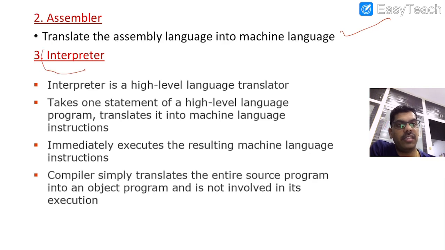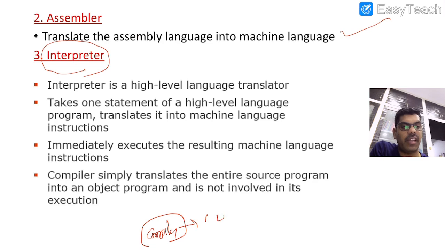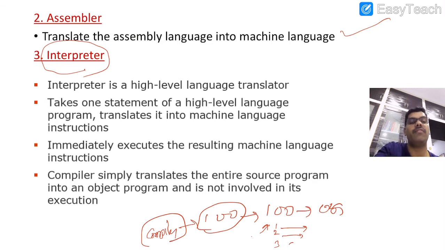And here interpreter is a new term which is going to play the role of translator again. It is also used to convert the high level language instructions into machine level language instructions. But the difference between compiler and interpreter is that compiler compiles the entire program at once. Suppose the program consists of 100 instructions. The compiler converts all the 100 instructions at once into object code. But in case of interpreter, it will convert the source code instruction one by one. First instruction machine code, then second, then third, then fourth, so on to 100. So that is the way of translation which we can observe with the interpreter.